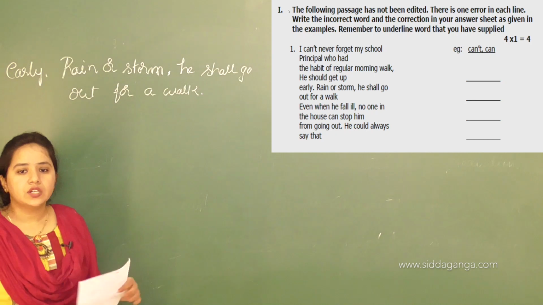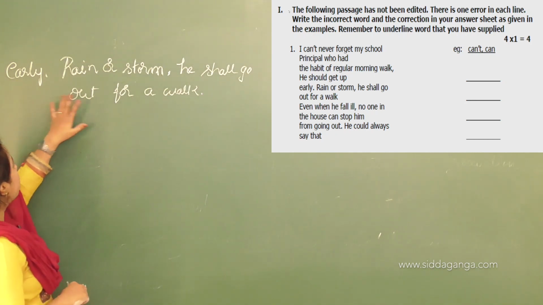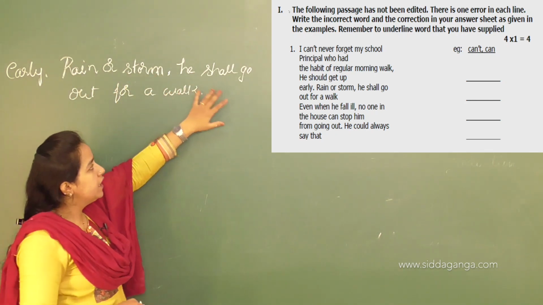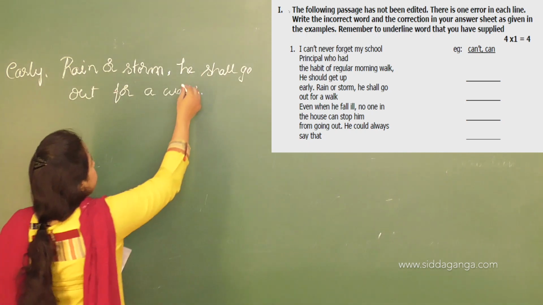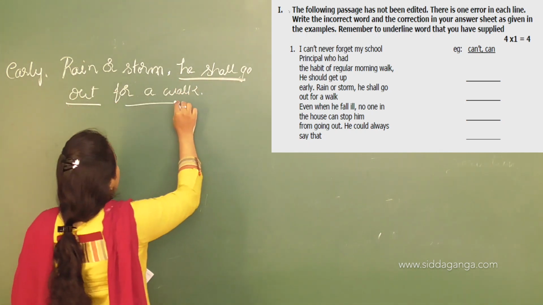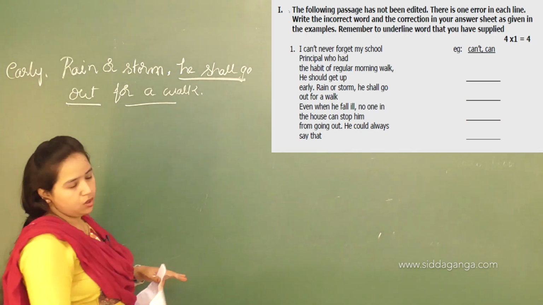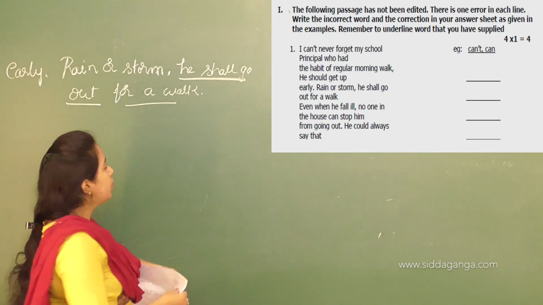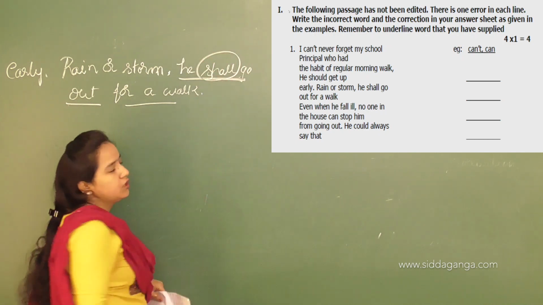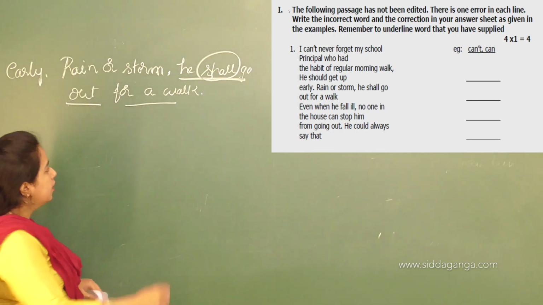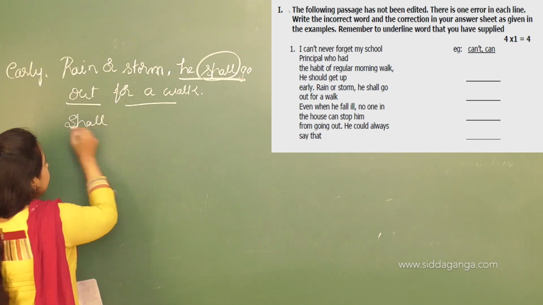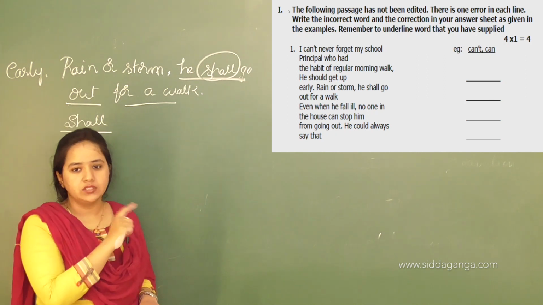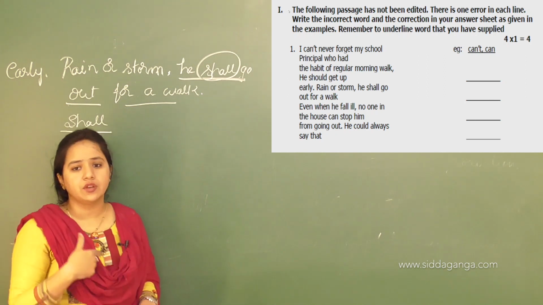So how are we going to identify the error here? Rain or storm is in a proper sentence. Then we take the next sentence, he shall go out for a walk. In this sentence all the words are in correct form. The only thing is this shall. Let's talk about the rule of shall, because we get the problem here, which means it is in an error form. In that sentence you get the modal shall, which is in error form. So what are the rules of this shall?